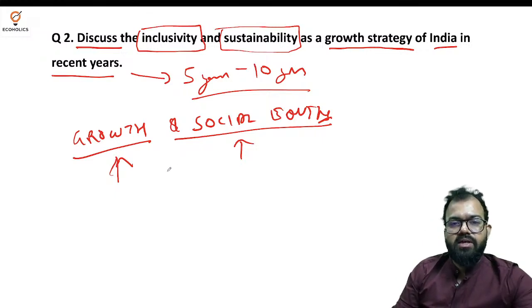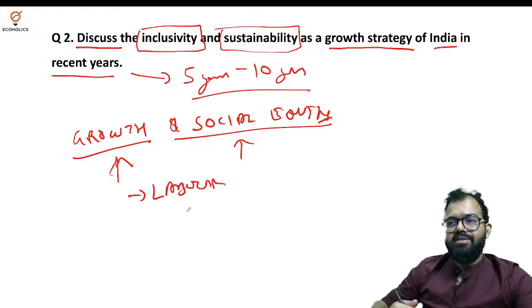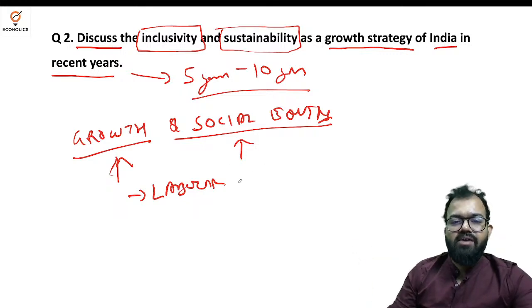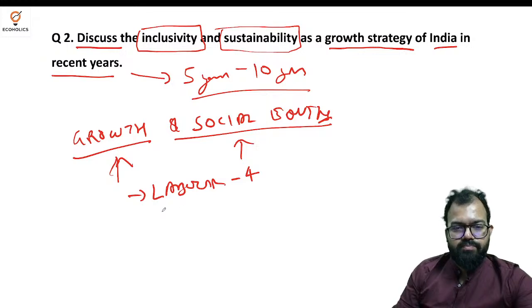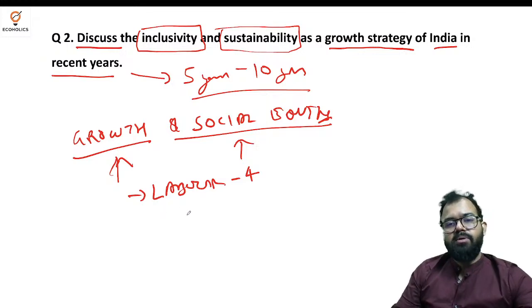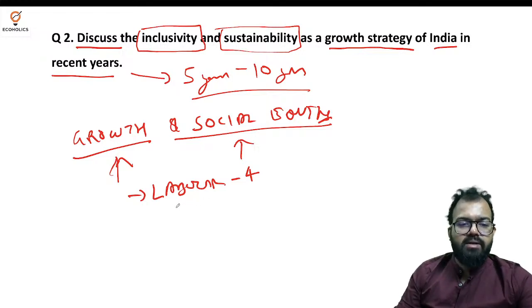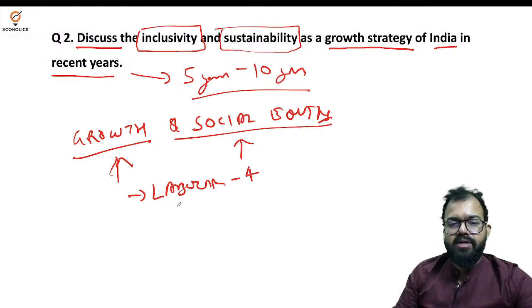Now I need to explain to you the meaning of inclusivity. First of all, it is talking about labor market reform. There were several labor and wages acts, and the government clubbed them into 4 labor codes, and that is where the labor market got a boost, and that is where we got Atmanirbhar Bharat Rozgar Yojana and the 4 labor codes. Then again, schemes for microcredit and street vendors. These are the things that you can see.